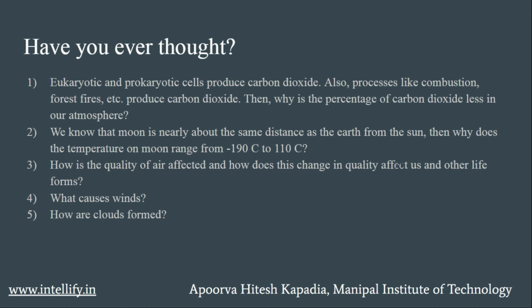Have you ever thought? Eukaryotic and prokaryotic cells produce carbon dioxide. Also, processes like combustion, forest fires, etc. produce carbon dioxide. Then why is the percentage of carbon dioxide less in our atmosphere? Second question. We know that the moon is at nearly the same distance from the sun as the earth. Then why does the temperature on the moon range from minus 190 degrees Celsius to 110 degrees Celsius?